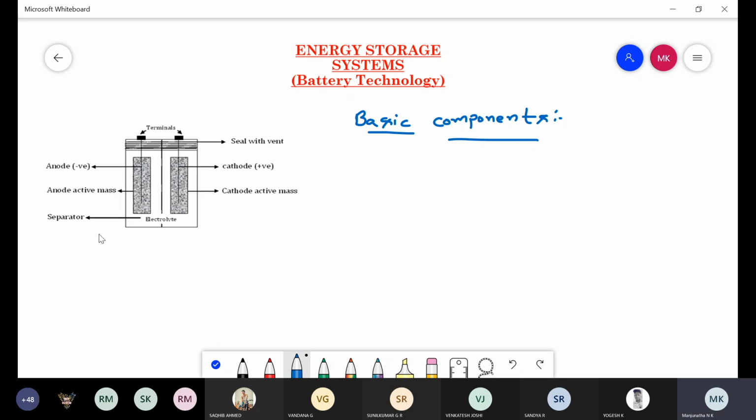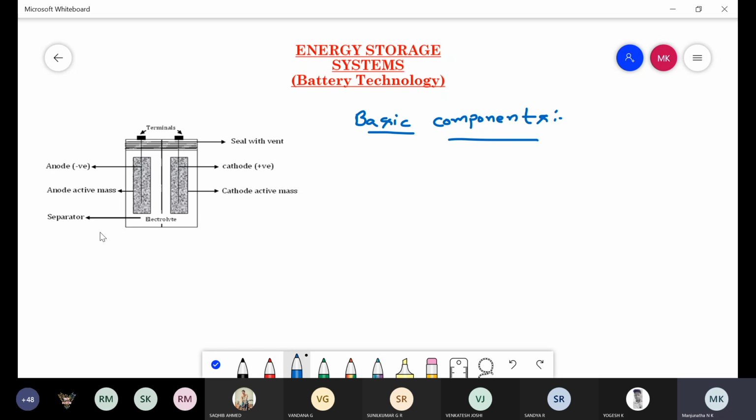These are some examples of batteries. Whatever batteries I told you, take any type of battery. In those batteries, four major basic components are present. By using only these four major basic components, a battery is constructed.